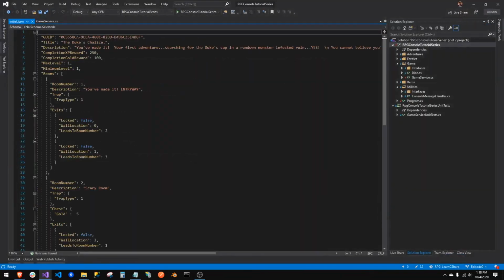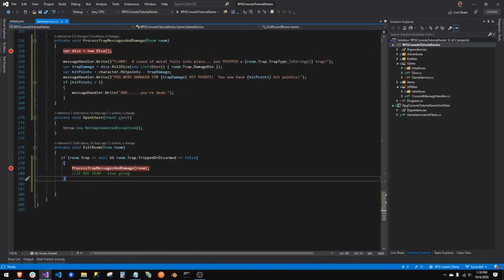All right, let's look at our adventure JSON again. Oh yeah, very cool. Good for us. We made leads to room number. So there we go. Right now we know we're in this room, right? And we know we just did wall location 0 or 1, either one. We know what room it leads to. So that's wonderful. Yay us.